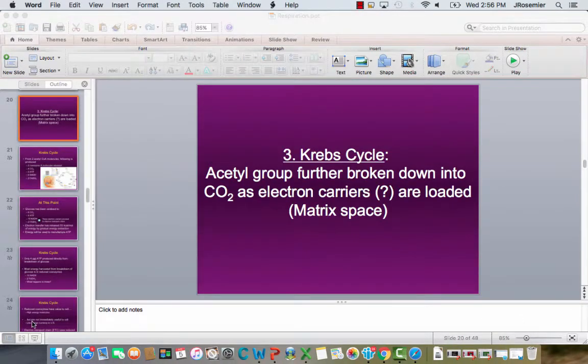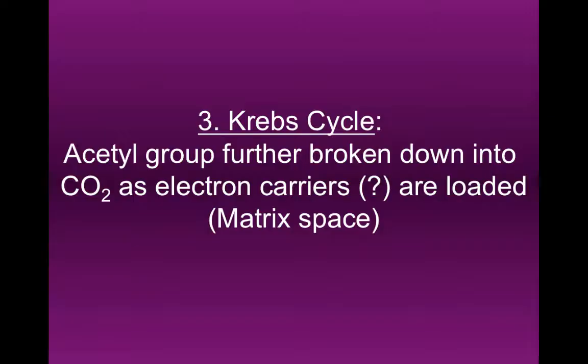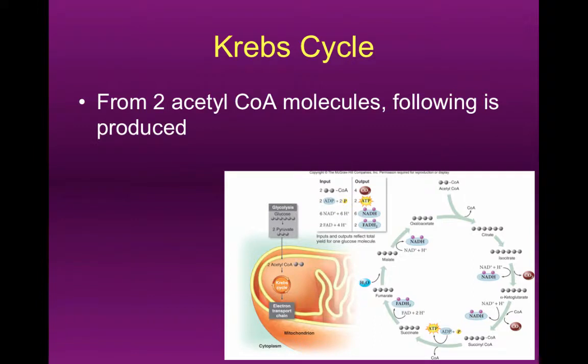Okay, so again, inside the mitochondria, after we've oxidized the pyruvate, we're going to go to the next step, which is the Krebs cycle. We're going to take our 2-carbon acetyl groups, of which we made 2, and we're going to break those down to CO2 and several different electron carriers. Okay, so that is our next step.